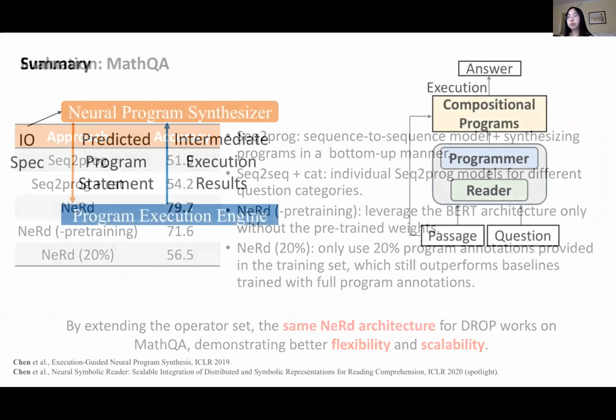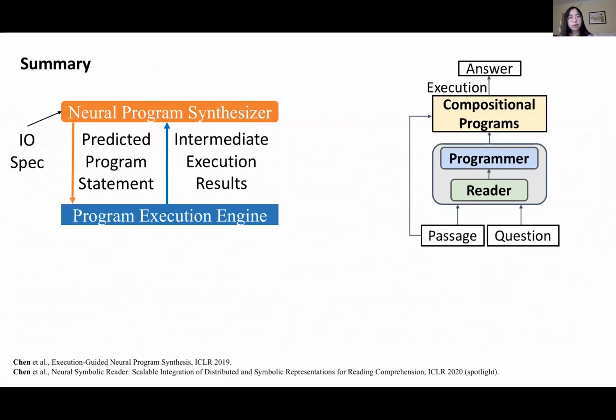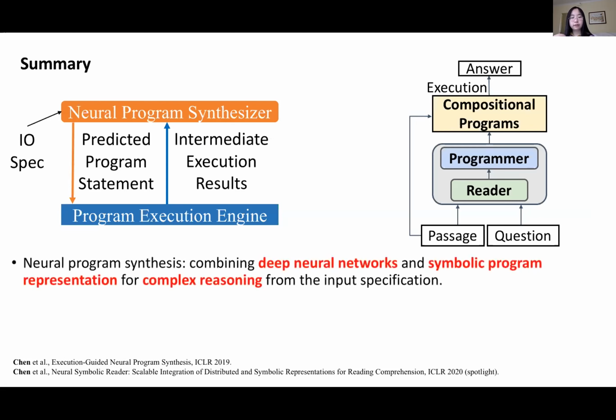Then to conclude my talk, in this presentation, we discuss deep learning for program synthesis, or neural program synthesis approaches, where we combine deep neural networks and symbolic program representation for complex reasoning from the input specification. So we show that we can infer programs from very diverse specification formats, including input-output examples and natural language.